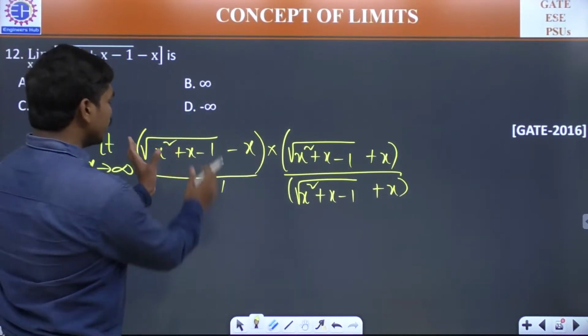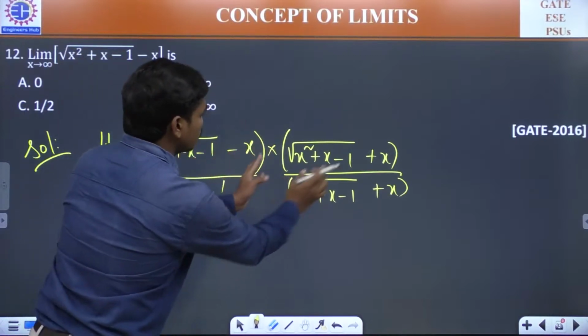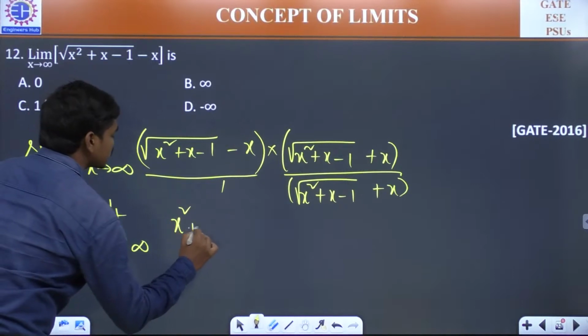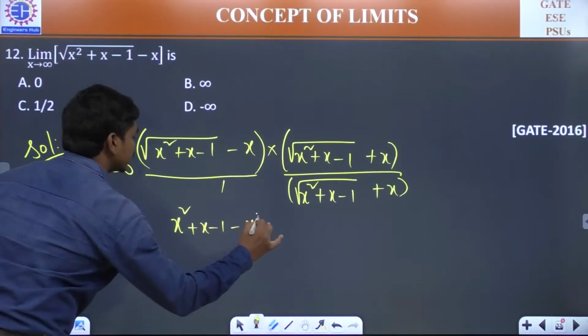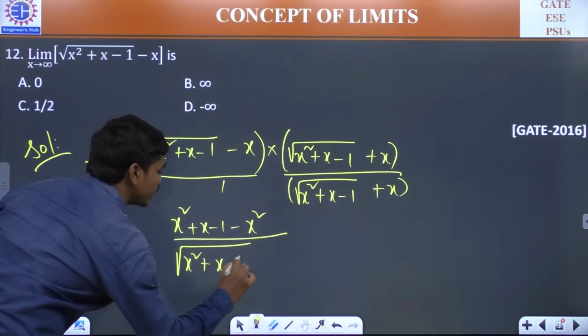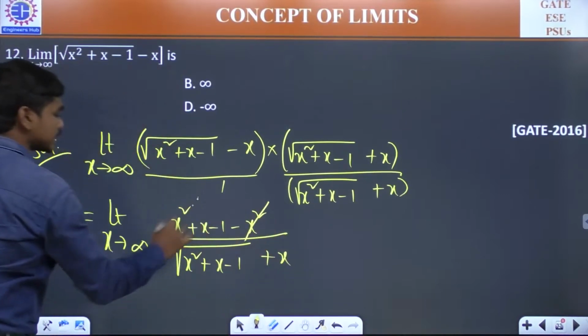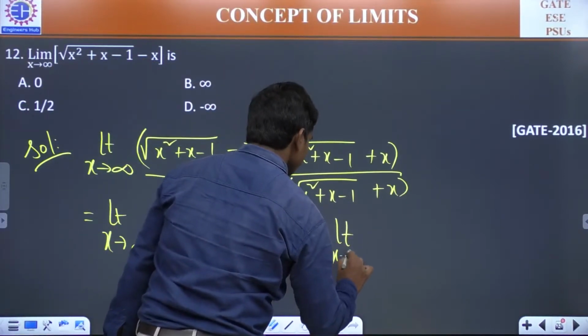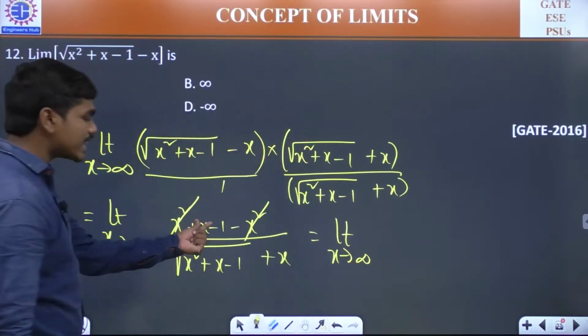Now this is of the form a minus b into a plus b. So this is of the form a square minus b square. So a square minus b square divided by root of x square plus x minus 1 plus x. And this x square gets cancelled. And if you see here, limit x tends to infinity, you have x minus 1